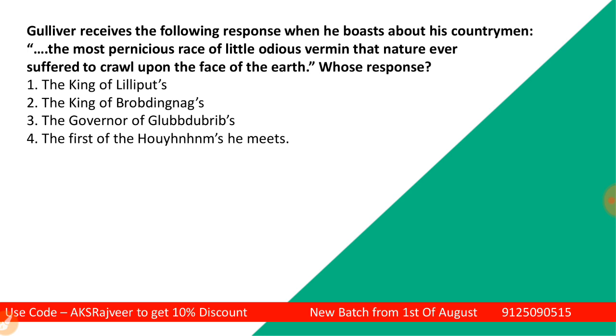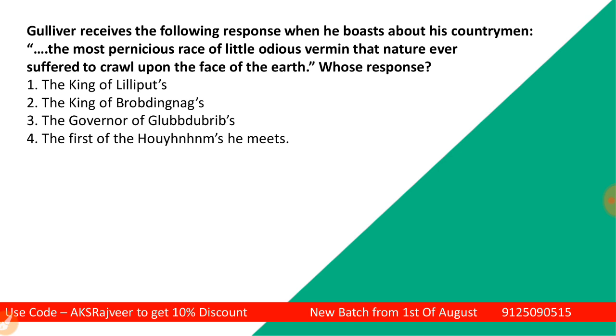Gulliver receives the following response when he boasts about his countrymen: the most pernicious race of little odious vermin that nature ever suffered to crawl upon the face of the earth. So which one is the correct answer? The king of Lilliput, the king of Brobdingnag, the governor of Glubbdubdrib, the first of the Houyhnhnms he meets.